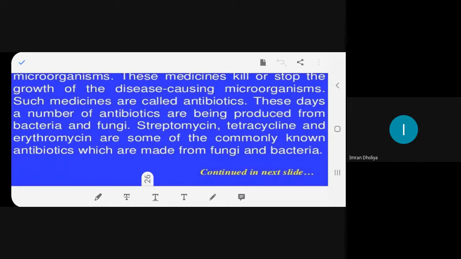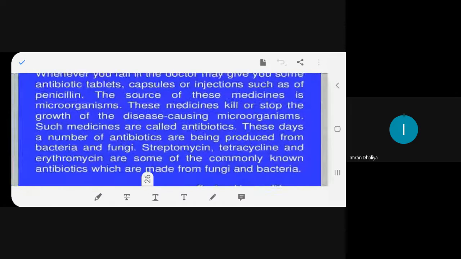Streptomycin. Tetracycline, and erythromycin are some of the commonly known antibiotics which are made from fungi and bacteria. Bacterias, no. There's only bacteria. There's no bacterias. It's wrong. It's only bacteria.